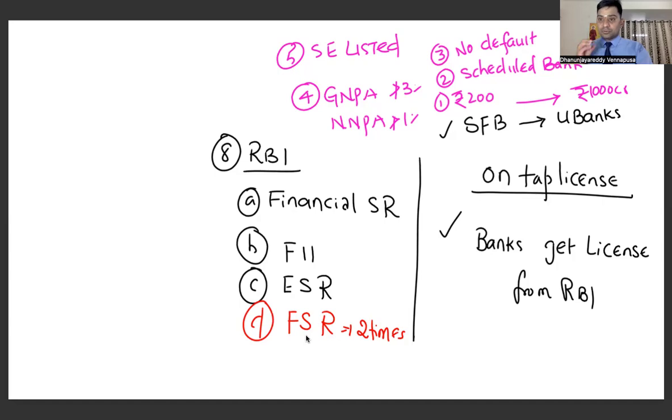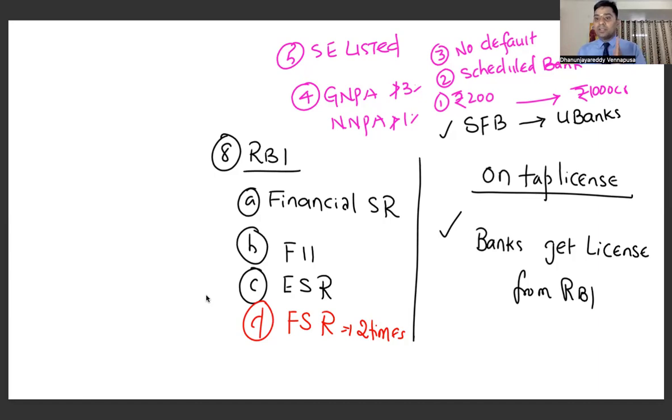Next, once you fulfill these conditions, a minimum capital of 1000 crores, scheduled bank condition, gross NPA not greater than 3%, net NPA not greater than 1%, and if you are a scheduled entity or registered in the stock exchanges, then you will automatically get the permission to become a universal bank. You can go and tap on the doors of RBI. This is called on-tap license.